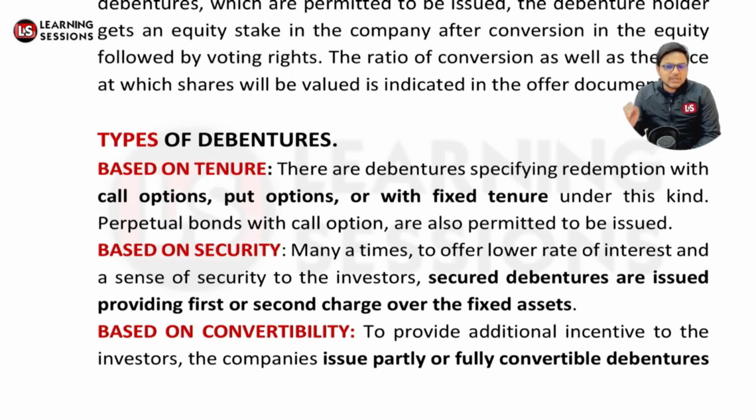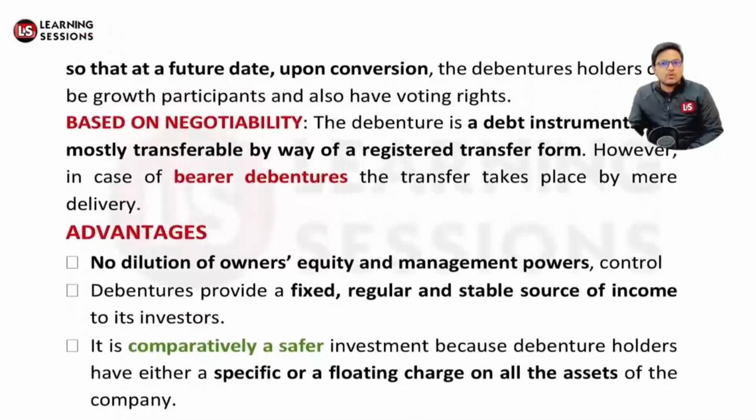Okay, and based upon security, debentures issued to the debenture holders are actually issued against a particular asset of the company, because it may be the case that there are secured debentures, or unsecured debentures. It may be that the first charge on the asset of the company is created, or the second charge on the asset of the company is created. And further, it could be based upon convertibility, that these debentures can be converted partly or fully into equity. Convertible debentures can be converted into equity, and further it could be related to negotiability.